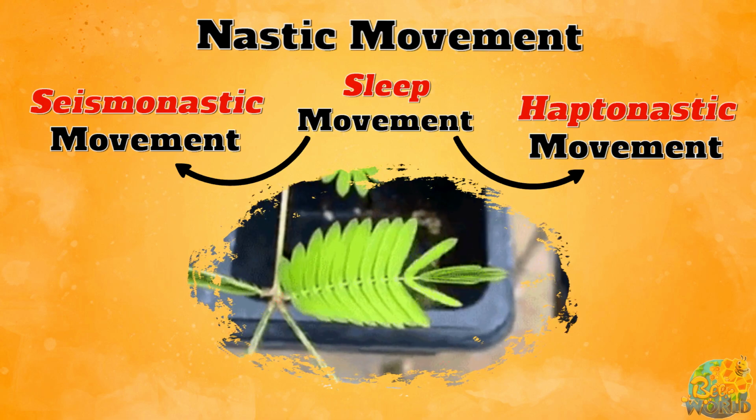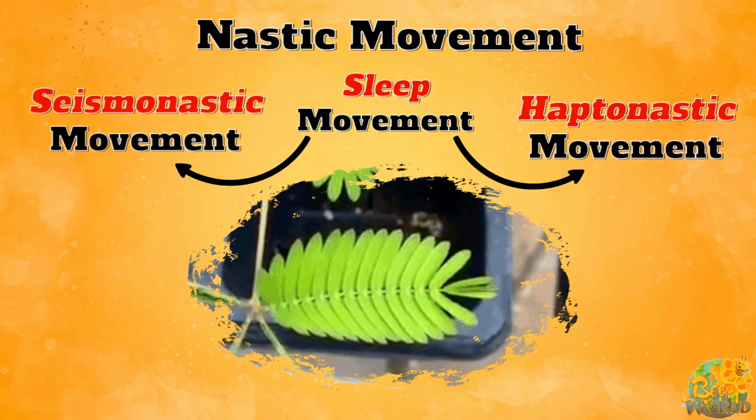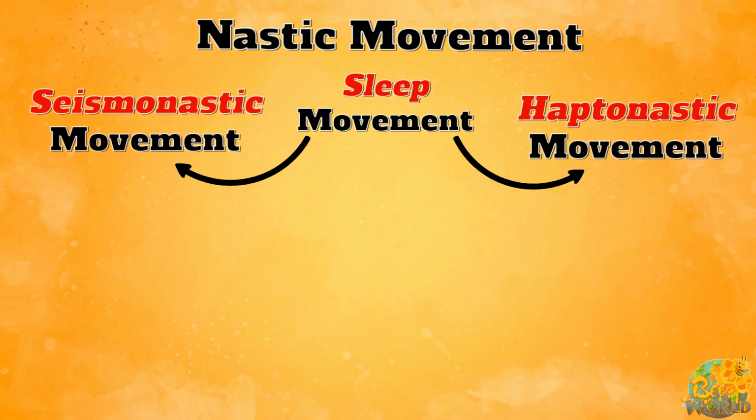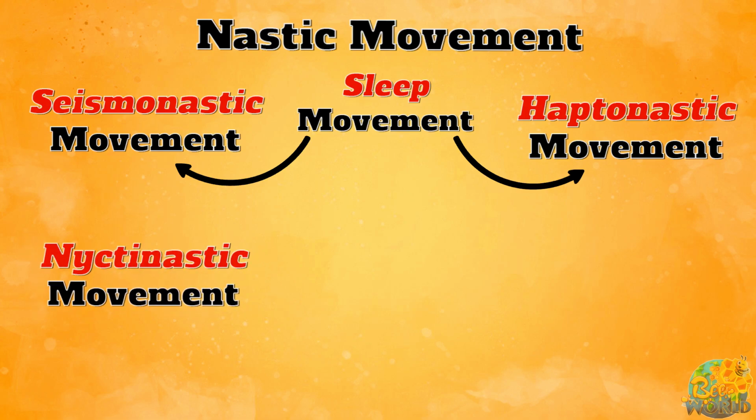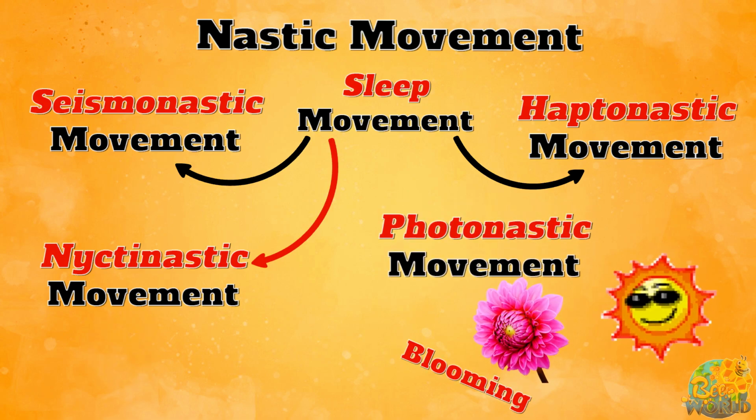There are some other nastic movements apart from haptonastic and seismonastic movements. These are nyctinastic movement and photonastic movement. Nyctinastic movement is the sleeping movement because of the decrease of light. Photonastic movement is the blooming of flowers with the sunrise.